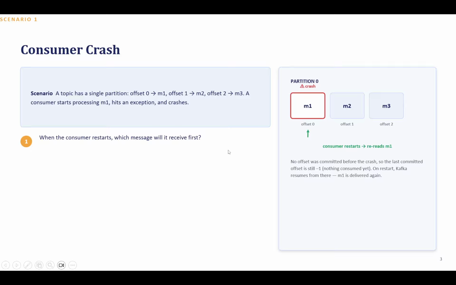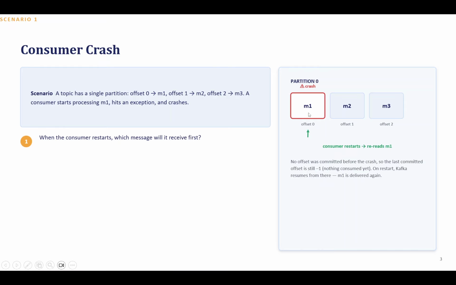As I mentioned, if the consumer hasn't committed the offset, it will try to process the message from M1 again, because the offset for M1 was not committed. No offset was committed before the crash, so the last committed offset is still -1, nothing consumed yet. On restart, Kafka resumes from there, and M1 is delivered again.